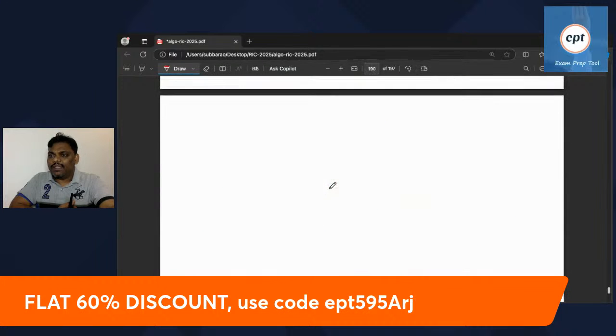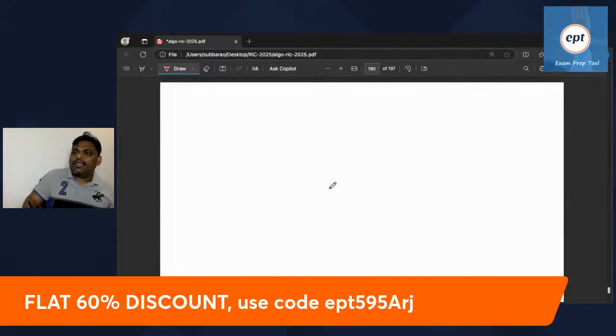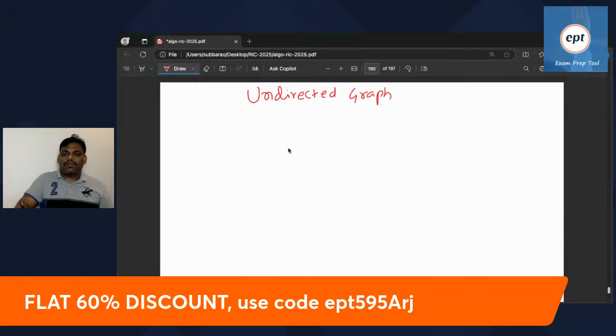Let me try this. There is one more thing: it is an undirected graph. Let me write the major points. It is related to an undirected graph, and one more thing is that it's related to an adjacency list. Write the keywords first: undirected graph and adjacency list. These are the two things. Now let's check one by one.